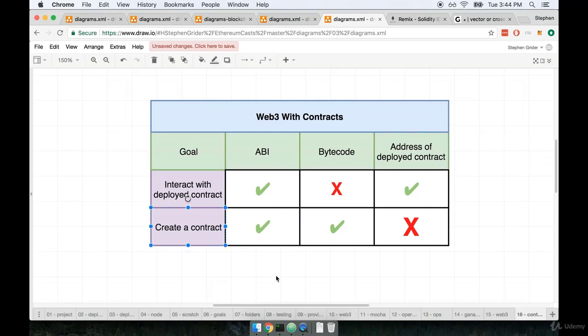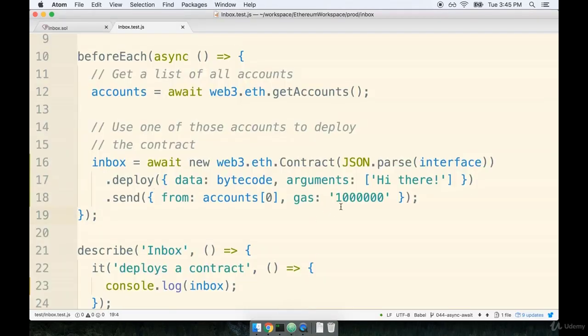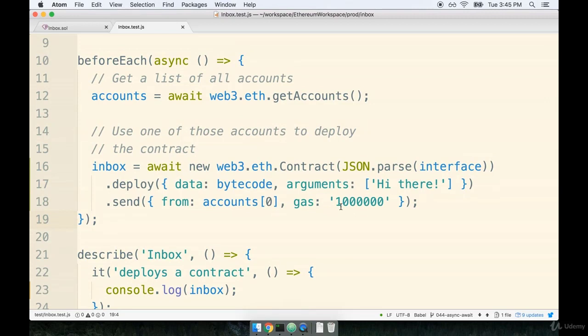If we are trying to create a contract, which is what we are doing right now, we need the ABI, and we need the bytecode, because this is what actually says what the contract does. But in this case, there is not yet an address in existence, so we don't need an address. Once the contract has been deployed successfully, then we will get an address back, and that address will say, here's where the contract exists. Again, that's just a thing that I want to throw out there that can be kind of confusing when you just read the Web3 documentation.